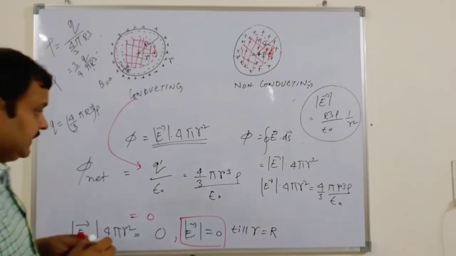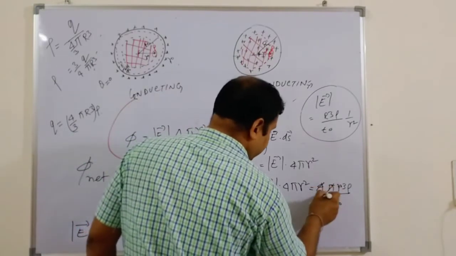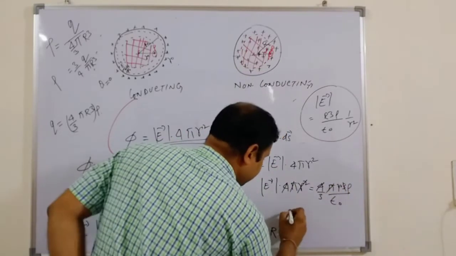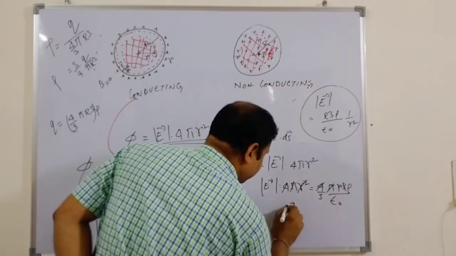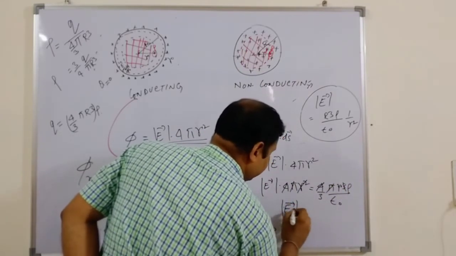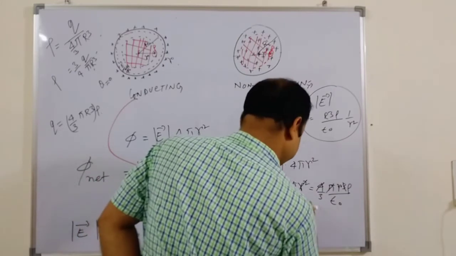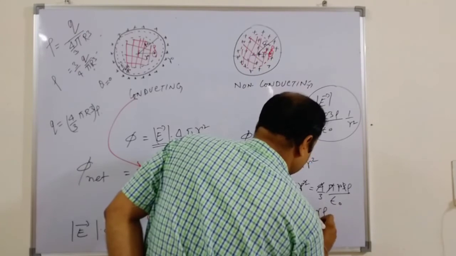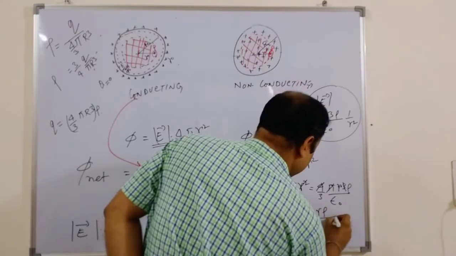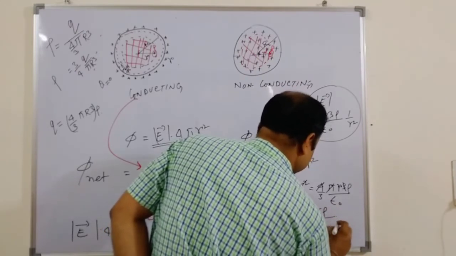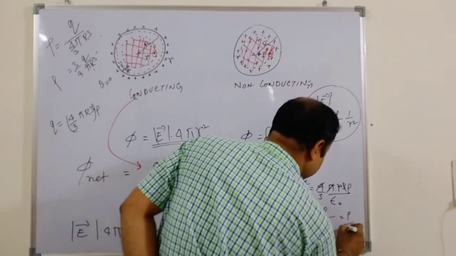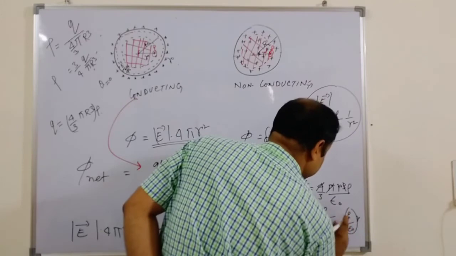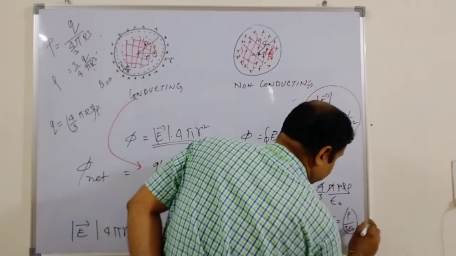Very correct. So just to neutralize this one, 4 pi, then r cubed, and this is 1 r cubed, only 1 r will be there. So the net electrical field at this point will be equal to rho r over 3 epsilon naught. Now see, rho over 3 epsilon naught is constant, and it is actually varying with the value of r.